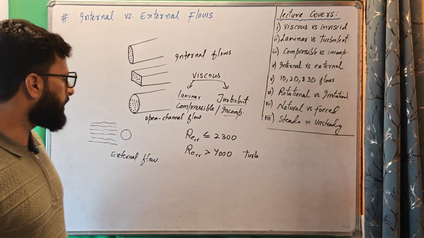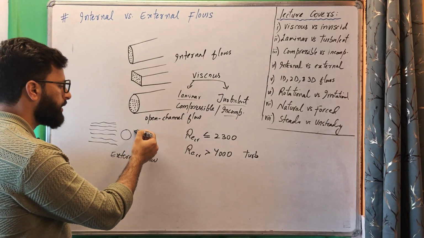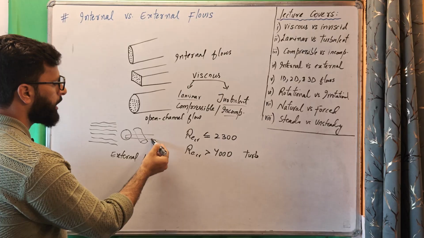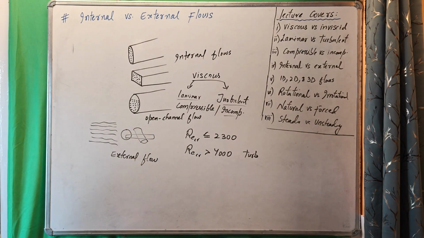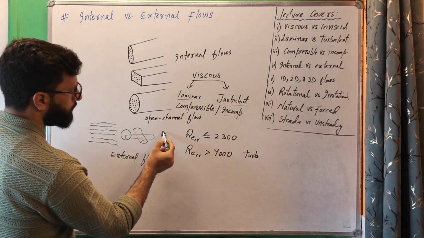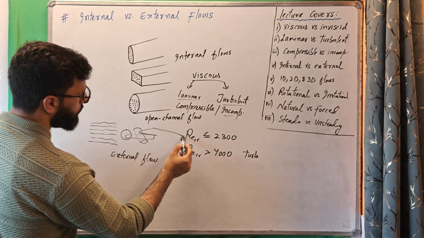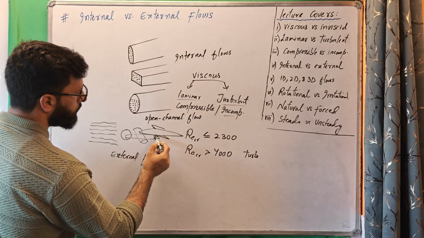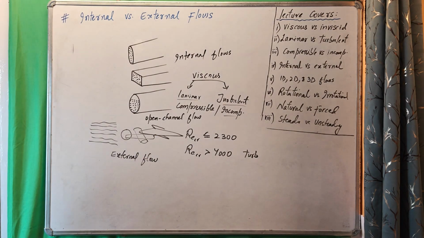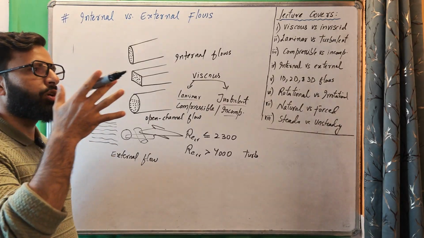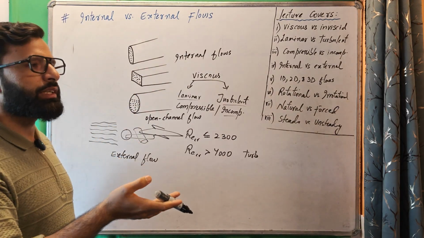It can be a sphere, it can be a cylindrical object, it can be a flat plate, it can be a body of any shape. For example, it can be an aeroplane. An airplane passing through the air is an example of external flow.